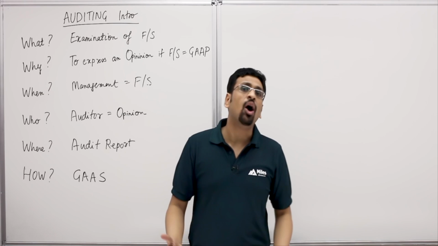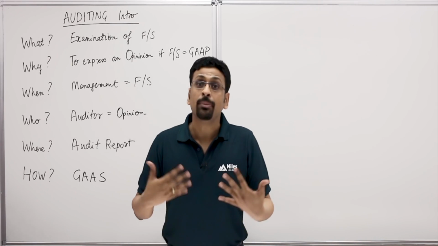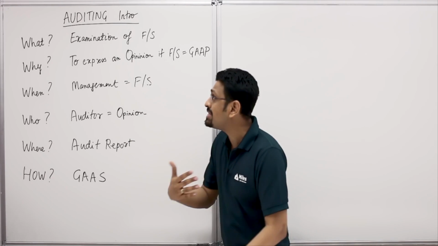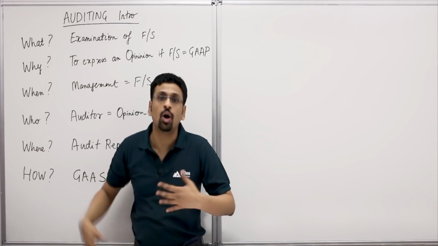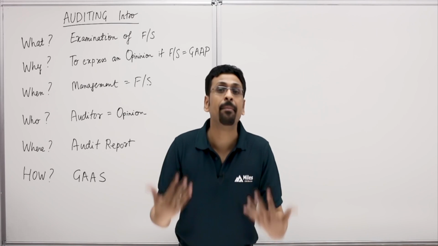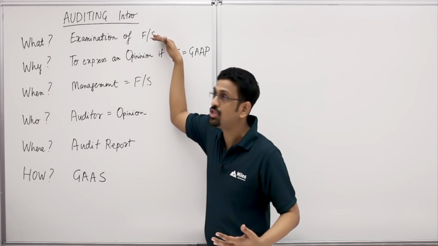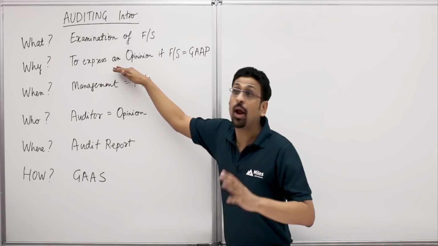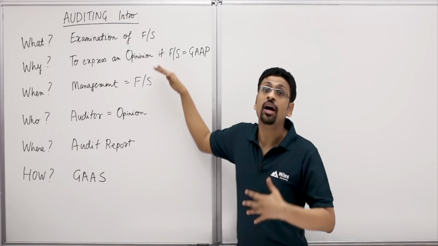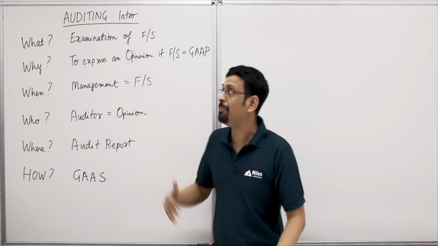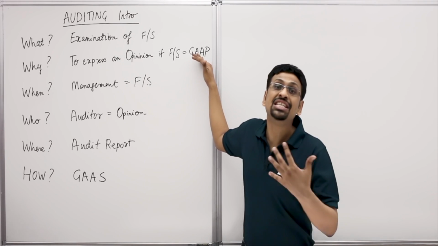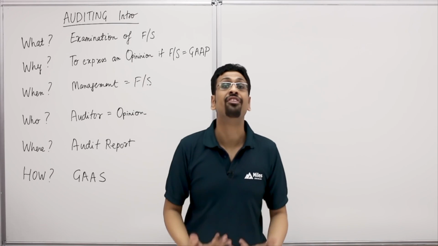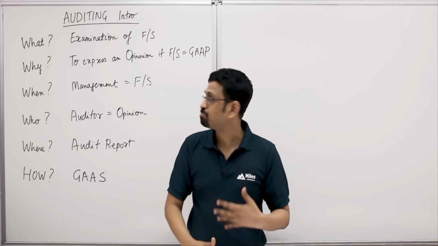Now, to understand audit in a nutshell, we'll use the famous questioning technique known as the 5 W's and the 1 H. So we start with what is an audit? An audit is an examination of financial statements. Why is an audit done? It's done to express an objective opinion as to the fairness of financial statements as per GAAP. That's generally accepted accounting principles. Now, audit makes the financial statements credible.